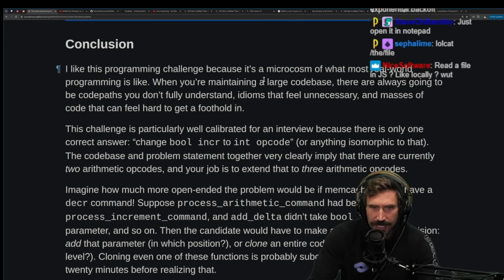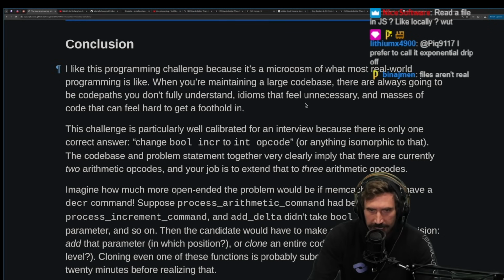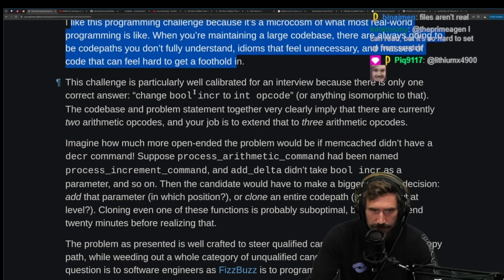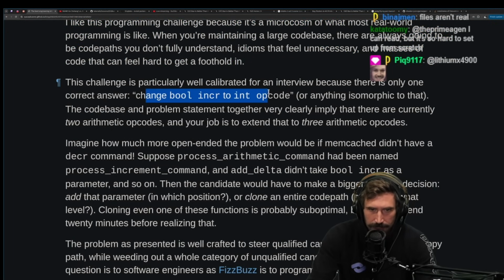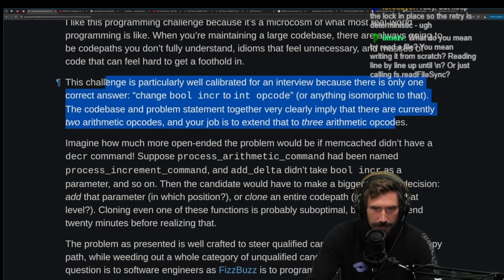I like this programming challenge because it's a microcosm of what most real-world programming is like. When you're maintaining a large code base, there are always going to be code paths you don't fully understand, idioms that feel unnecessary, and masses of code that can feel hard to get a foothold in. This challenge is particularly well calibrated for an interview because there is only one correct answer. Change bool increment to int opcode. Anything isomorphic to that. The code base and problem statement together very clearly implies that there is currently 2 arithmetic opcodes, and your job is to extend it to 3 arithmetic opcodes.